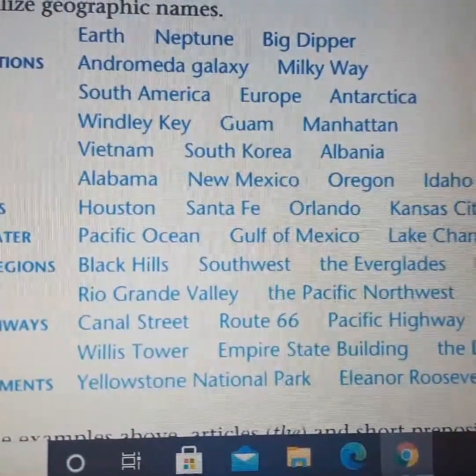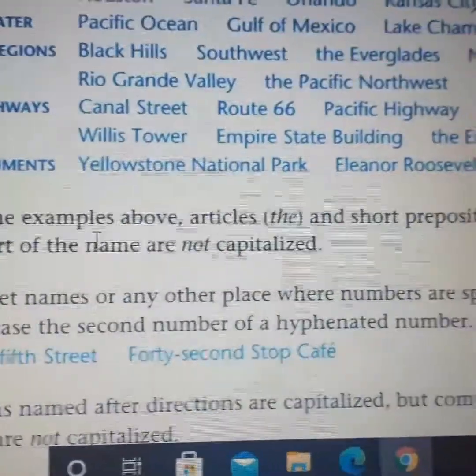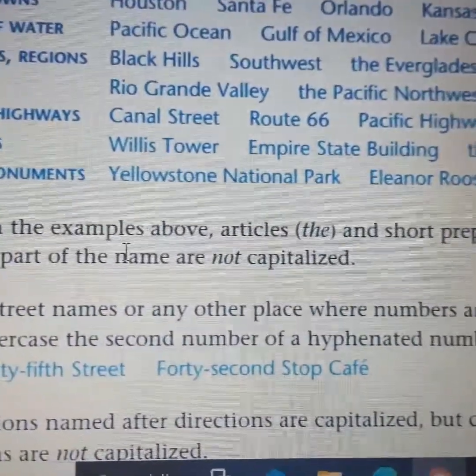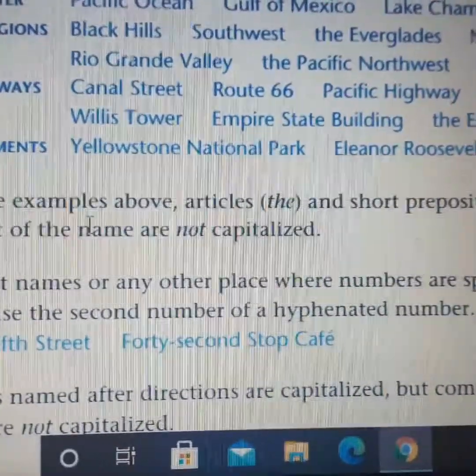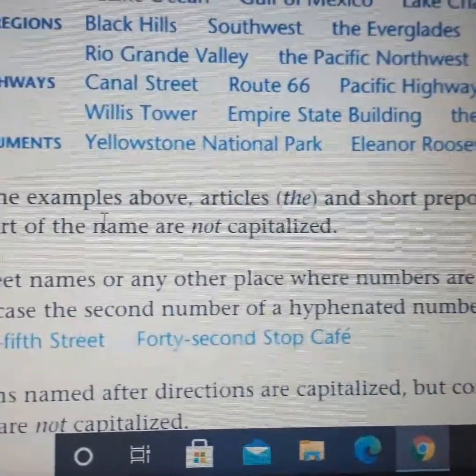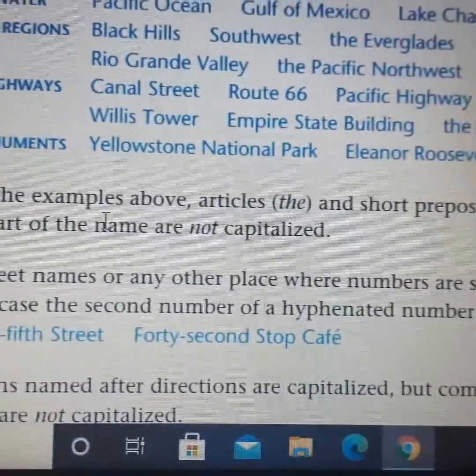Again, pay attention to the capital letters because these are proper nouns. Whenever you have streets or highways, buildings, parks, you have to write capital letters.